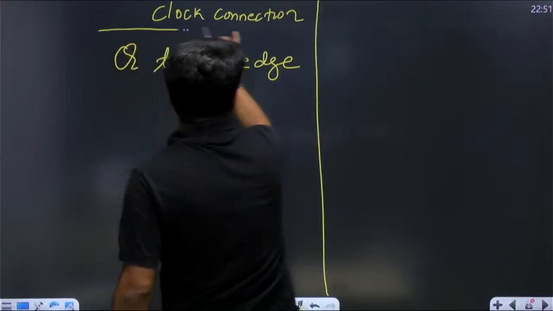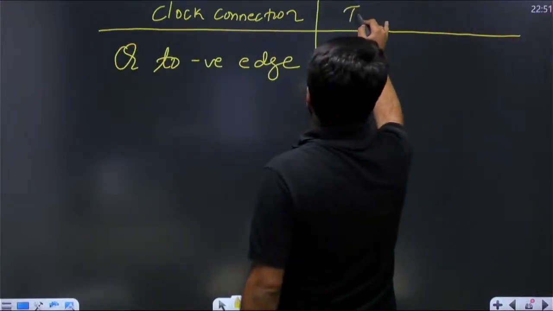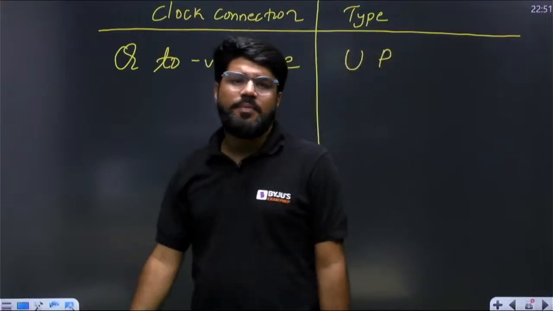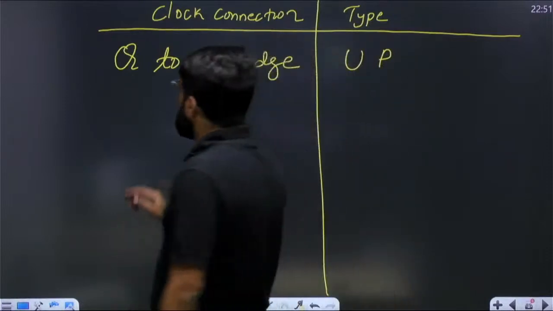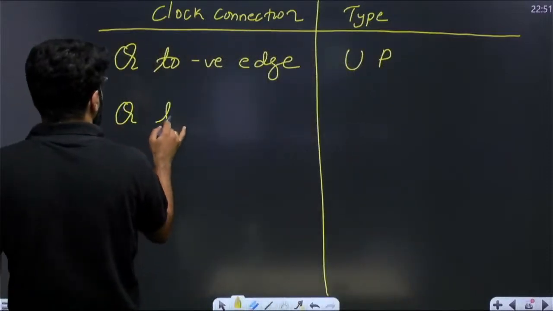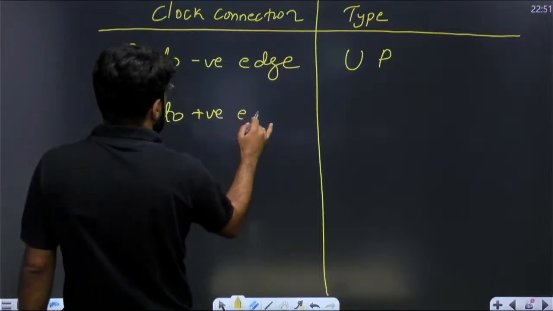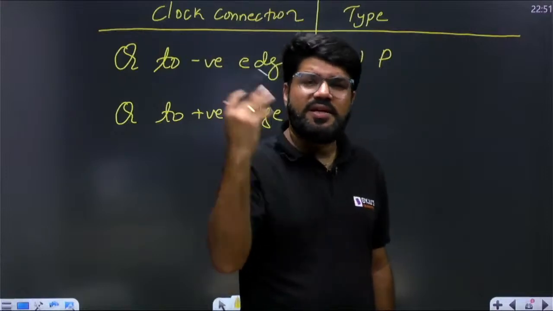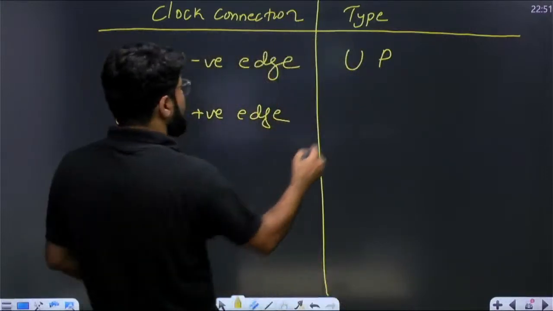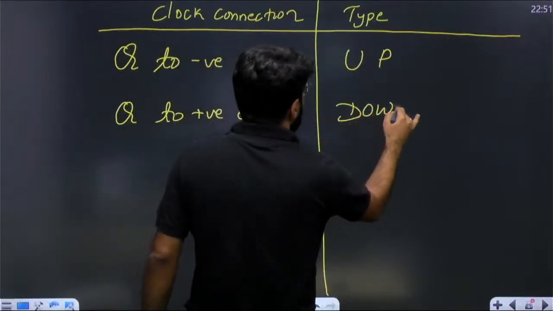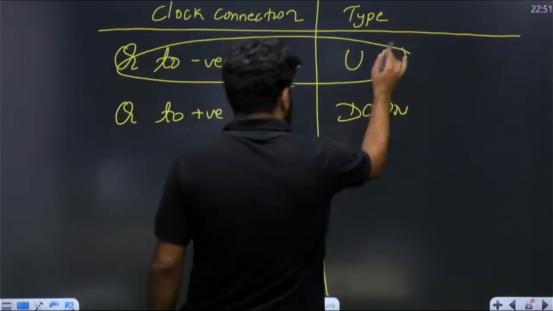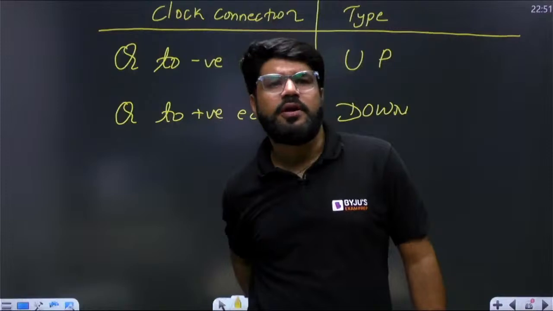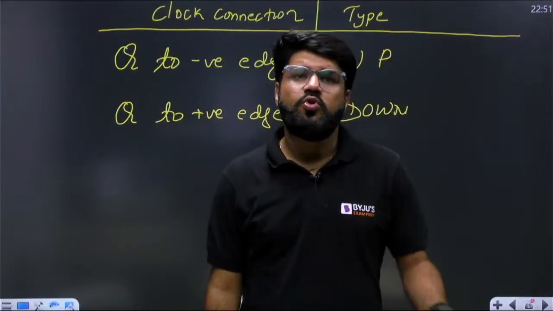Based on the clock connection, you can just see, identify and tell the type of the counter. What is the type of counter? I have told you it is the up counter. Suppose, if you take Q to positive edge, then if any one of the parameters changes, the type will change. Q to positive edge becomes down. So remember only one thing: Q to negative edge is up. Very, very important. Q to positive is down.